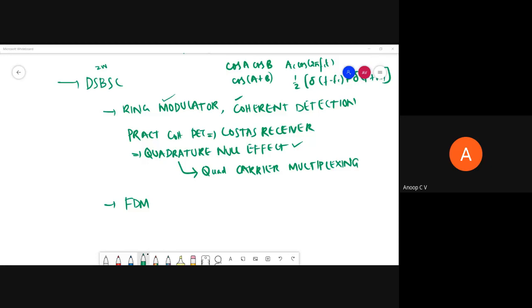I'll do that. I think in one of the doubt clearing sessions, someone had asked me that doubt, and I had explained. I don't remember, I think it was Prajwal. Okay, maybe only in that. Right. So we'll just finish off the topics and then we'll come to it. So DSBSC, these are the topics. Are you clear about what is to be learned? What to study? Are you clear in DSBSC?